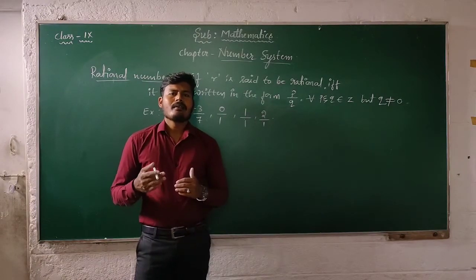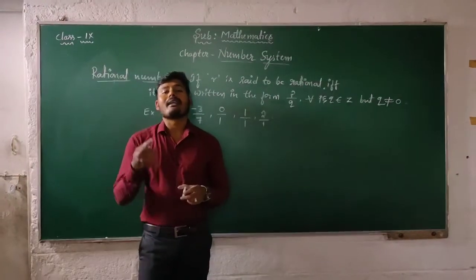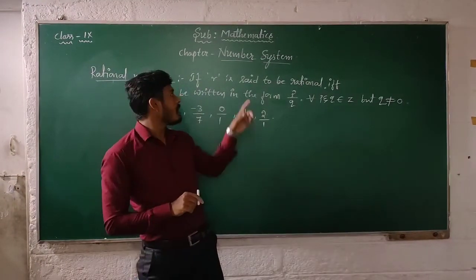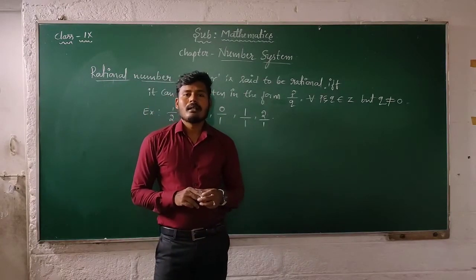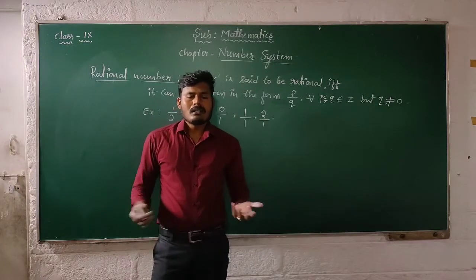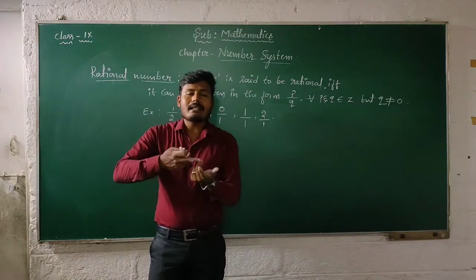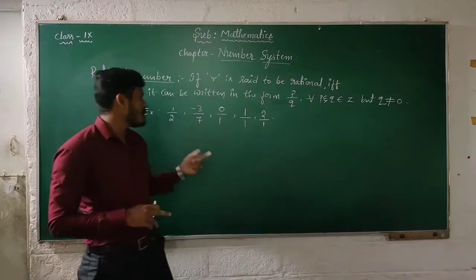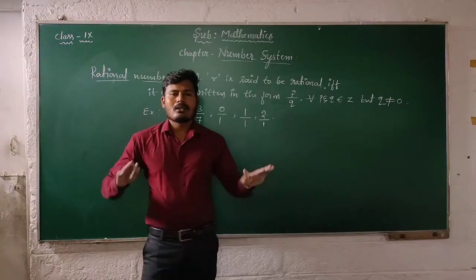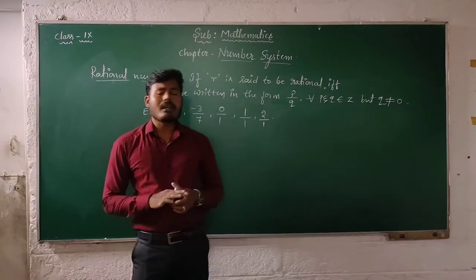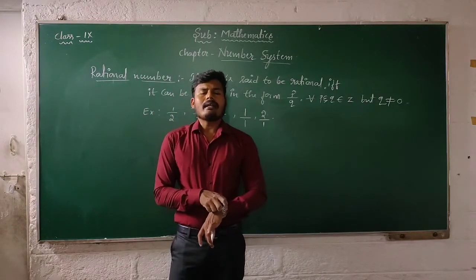Then all kinds of whole numbers, natural numbers and integers are also examples for rational numbers. So the set of natural numbers, the set of whole numbers and the set of integers are examples for rational numbers. So this is the definition and examples for rational numbers. Then moving on.